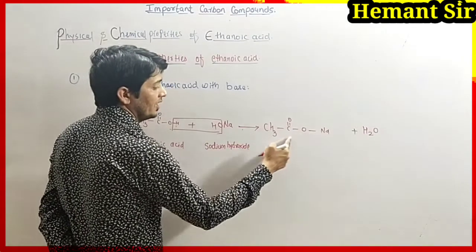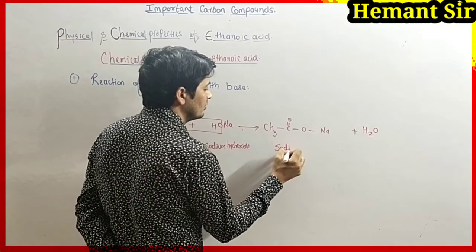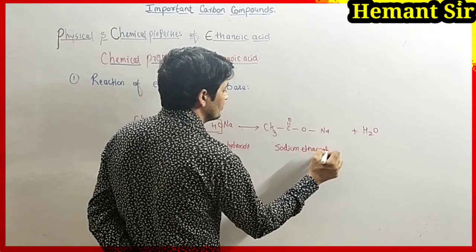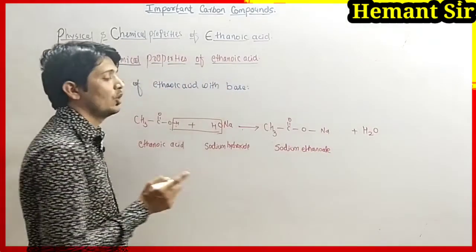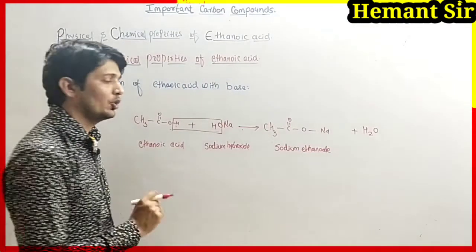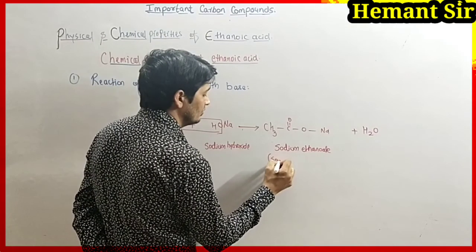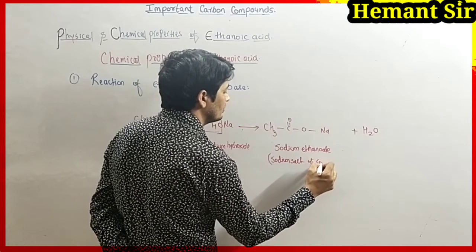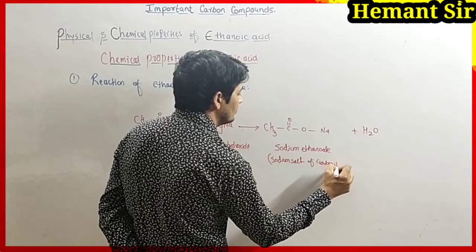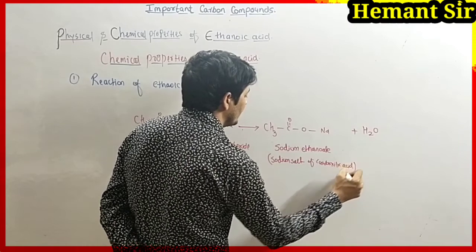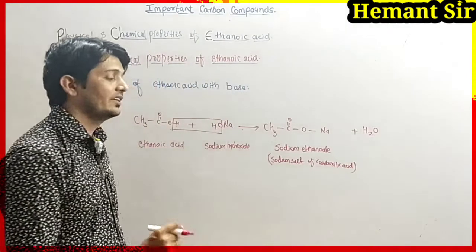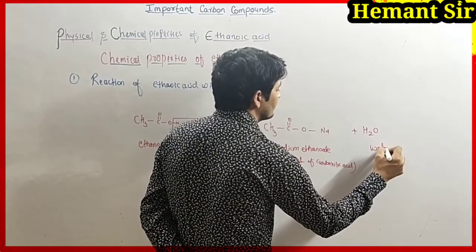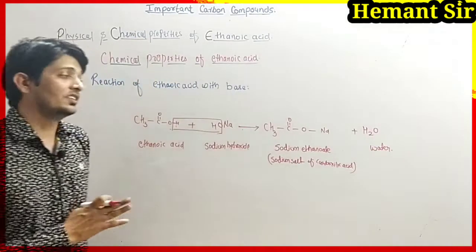The product is sodium ethanoate, which is also called the salt of carboxylic acid, or sodium salt of carboxylic acid. Instead of carboxylic acid, we can write ethanoic acid also. And it is water. So this is the reaction.